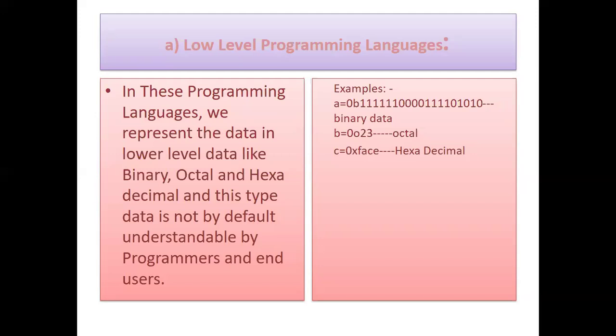Everyone, the end user or the programmer, understands the decimal number system. So in a Python program, Python converts it automatically into the decimal format so that the end user will understand this.